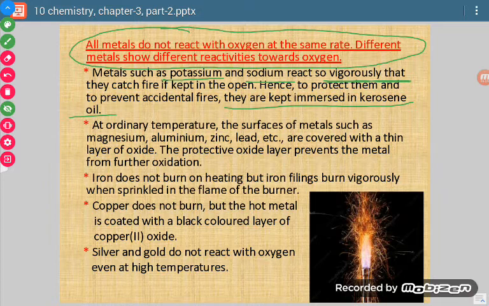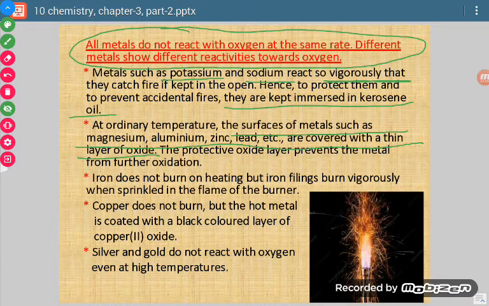Okay, so they are kept in kerosene oil. Now at ordinary temperature, surfaces of metals such as magnesium and aluminum are covered with a thin layer of oxide. In case of some metals, when they are kept in open, they react with air and form a layer of oxide.